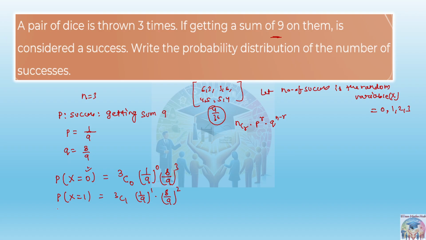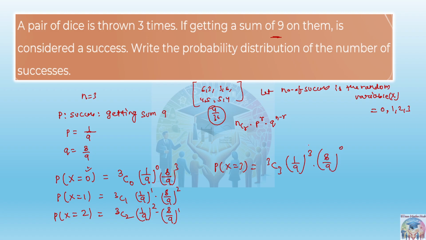Okay, so similarly the probability of getting x equal to 2 will be nothing but 3C2, 1 by 9 whole to the power 2 into 8 by 9 to the power 1. And the last one is the probability at x equal to 3, that is 3C3 into 1 by 9 whole to the power 3 into 8 by 9 to the power 0. This is what we call the probability distribution. Okay, that's it.